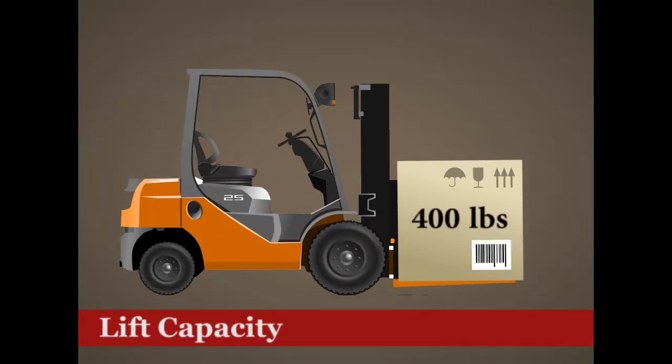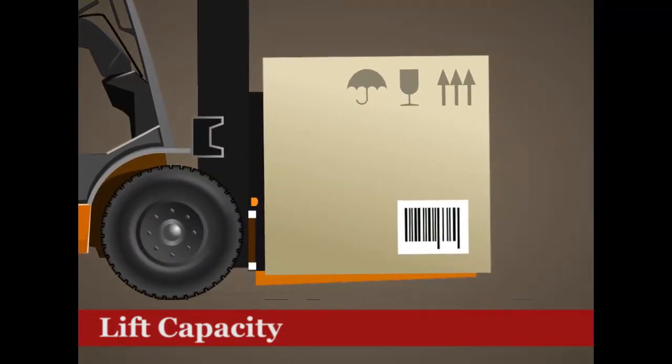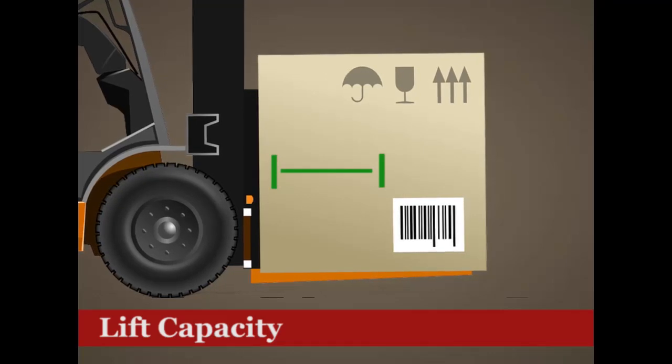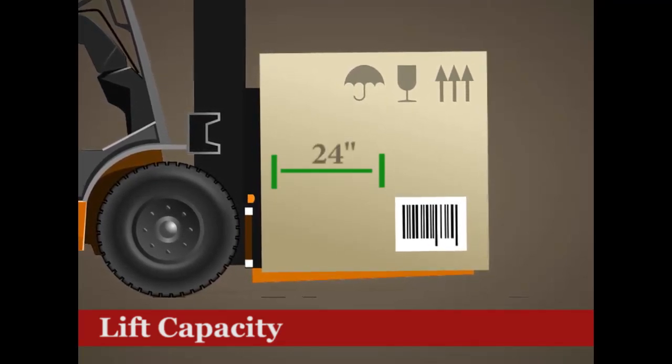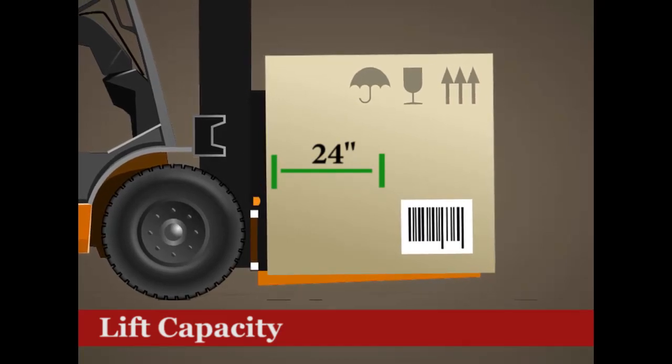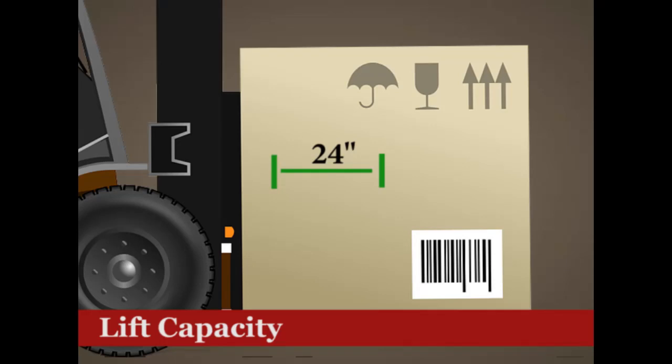Do not forget to include the weight of the pallets or containers when lifting. The load center is the distance from the load center of gravity to its edge. The longer the distance, the lower the capacity. Many forklift manufacturers assume a distance of 24 inches. If your load is wider than that, the capacity will be lower than what is listed on the data plate.